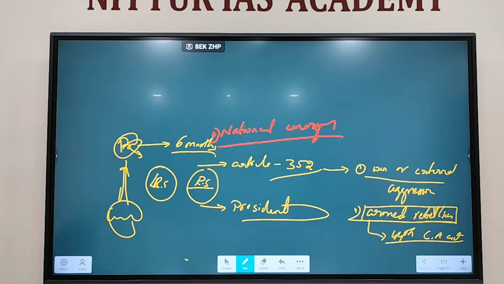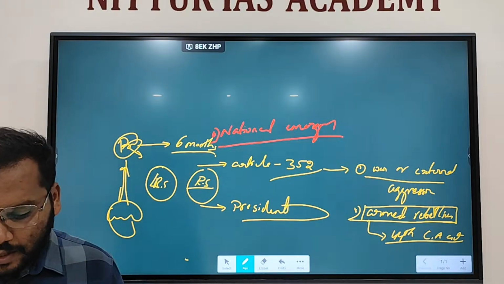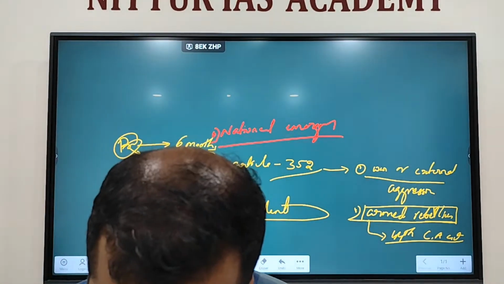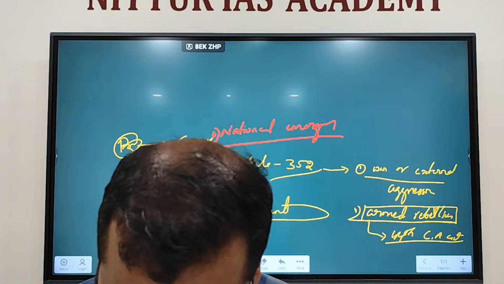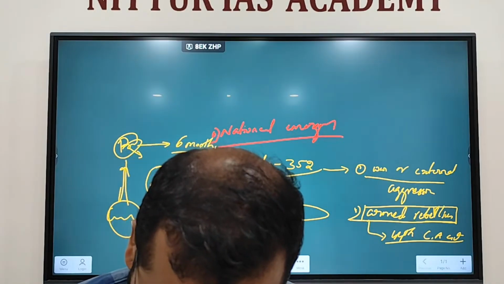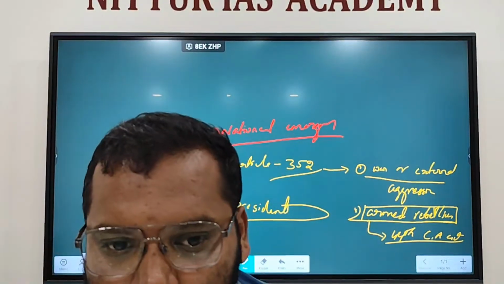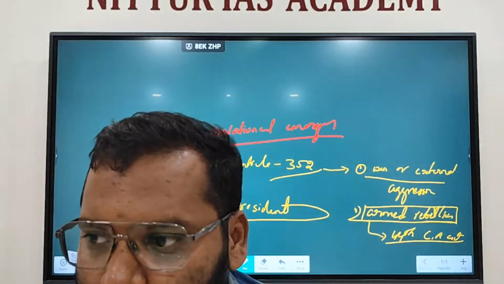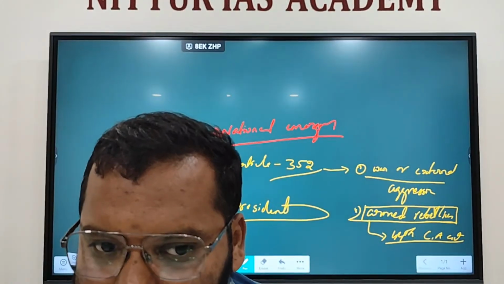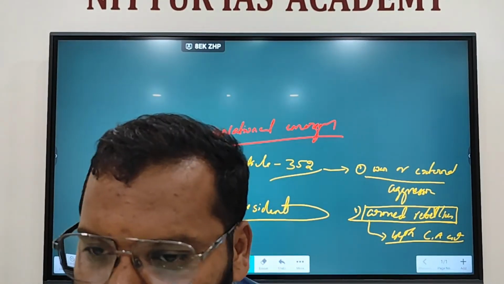Understood? Clear? Fine. If it is approved, it will continue for how many months? 6 months. Once it is imposed by the President, it will continue for 6 months.